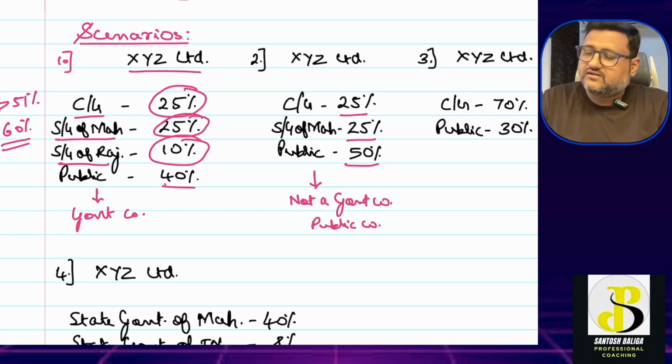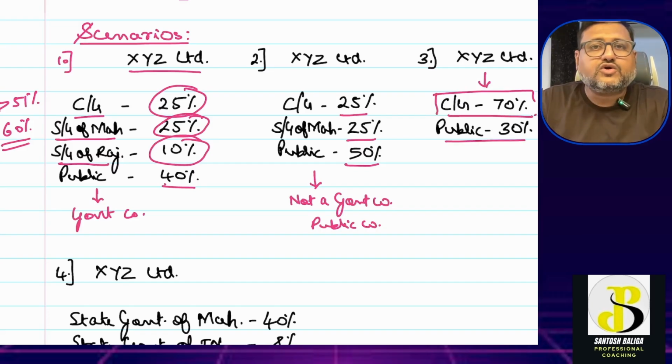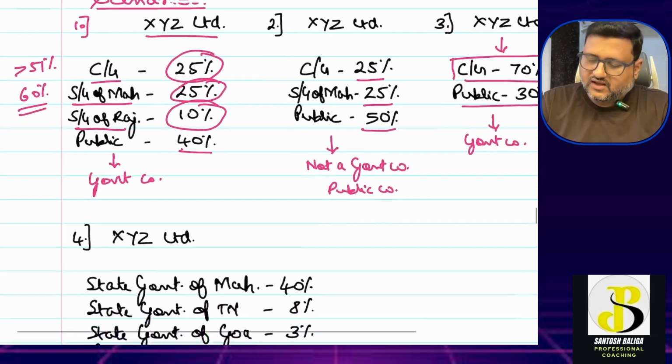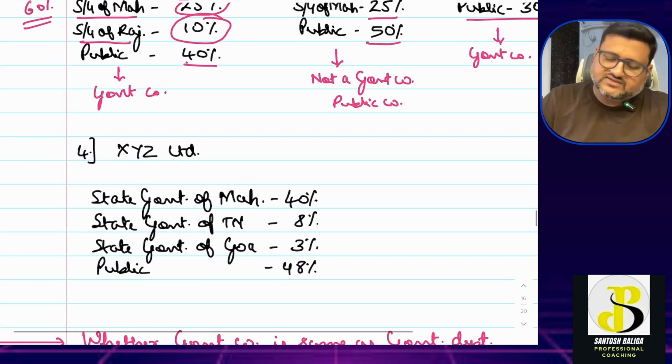Now in the third scenario, it is a very simple scenario where central government is owning 70% alone on its own, and public is owning 30%. So no state government is involved over here. This company will also be called a government company.